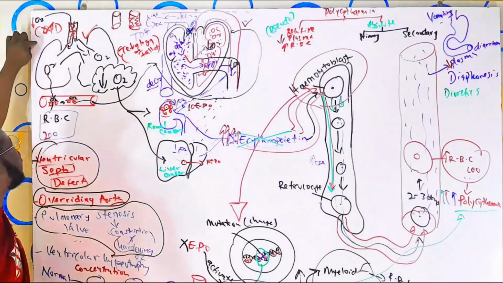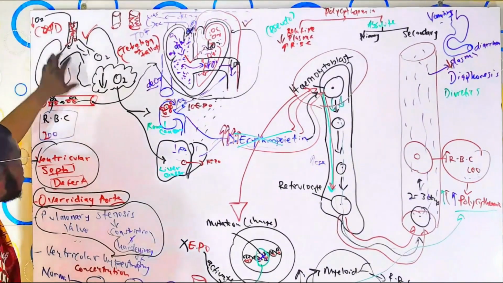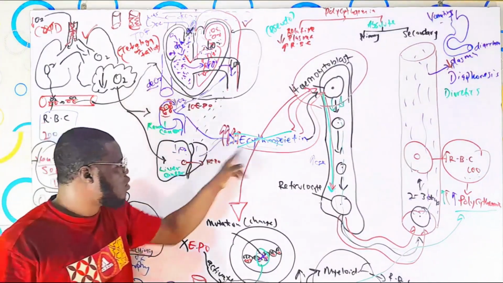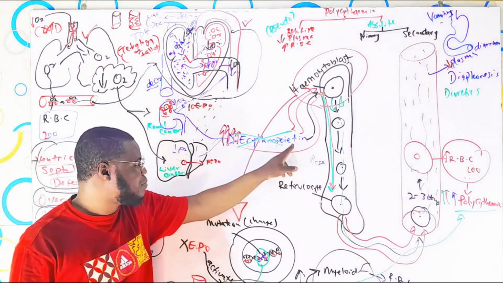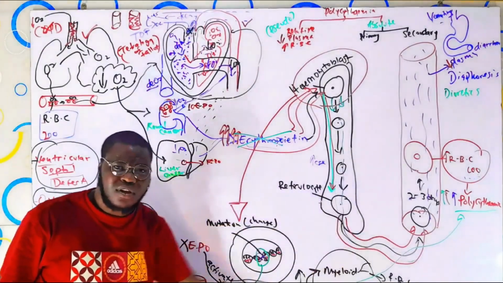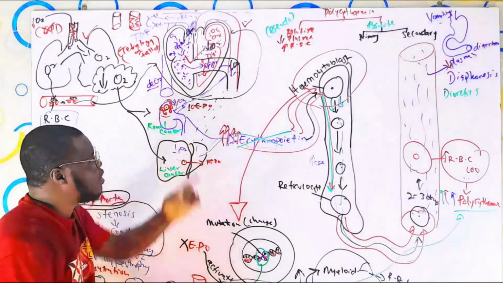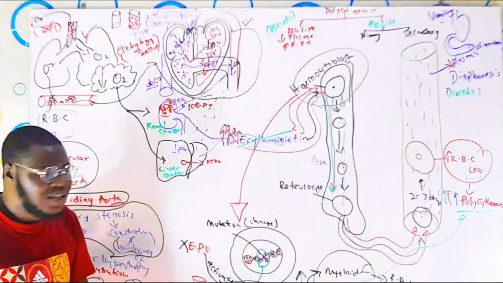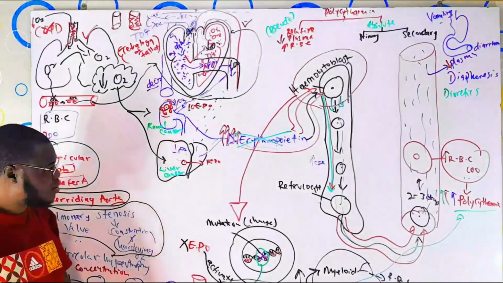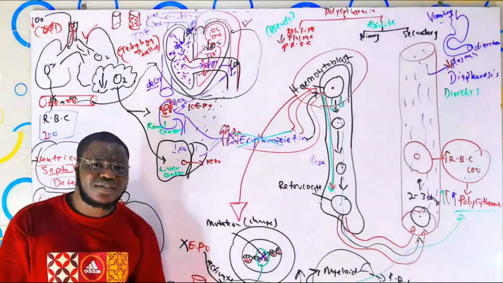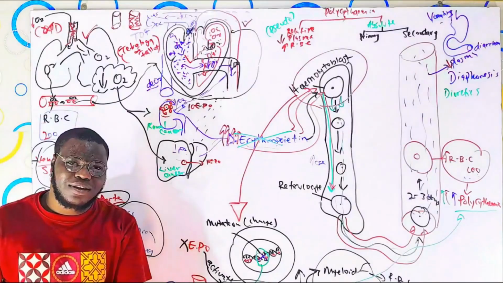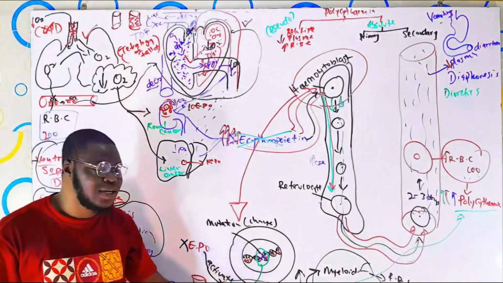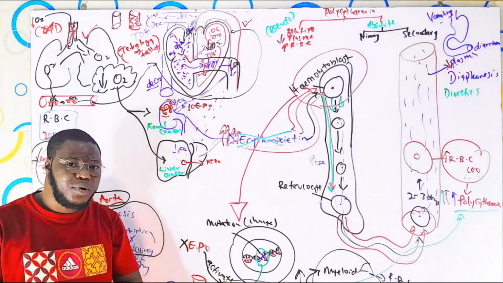Simple. Things like COPD. The person has COPD, which reduces the oxygen in the lungs and then causes tissue hypoxia, sending impulses to this guy, causing what? Increase in erythropoietin, producing a lot of what? Red blood cells. So if someone has tetralogy of Fallot and develops polycythemia, that is secondary polycythemia. If someone has renal cancer, liver cancer, and the person later develops polycythemia, it is a secondary polycythemia. So the diagnosis can just be polycythemia secondary to either of all these guys. I hope you understand what secondary polycythemia means.